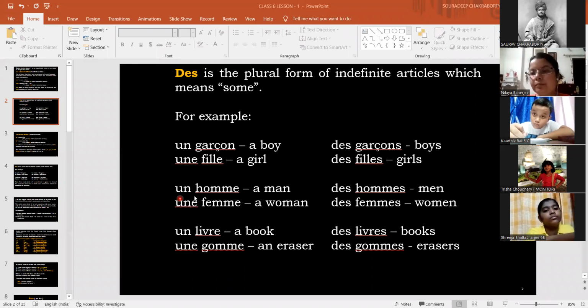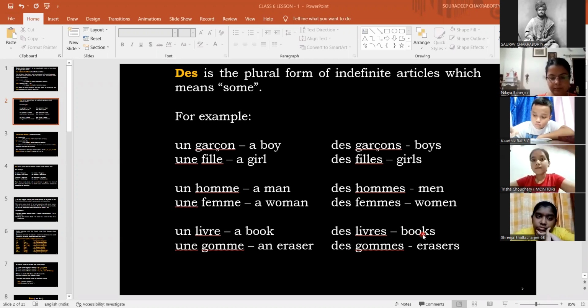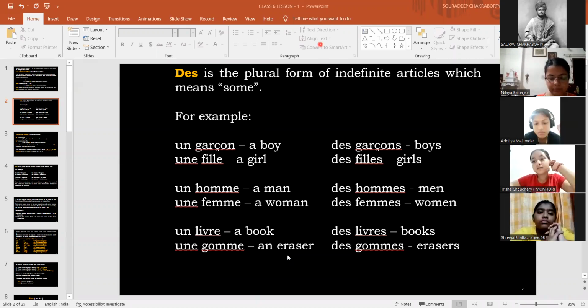Now, next is un homme, a man, des hommes, men. Une femme, a woman, des femmes, women. Un livre, a book, des livres, books. Une gomme, an eraser, des gommes, erasers. Right? So we have un for masculine, une for feminine, and des is the plural for both masculine and feminine. Des is the indefinite article plural, right?